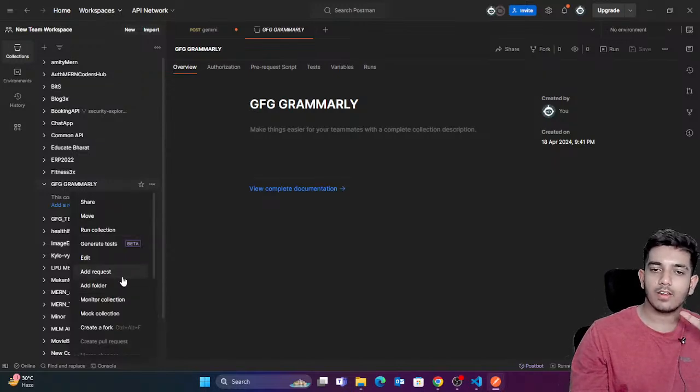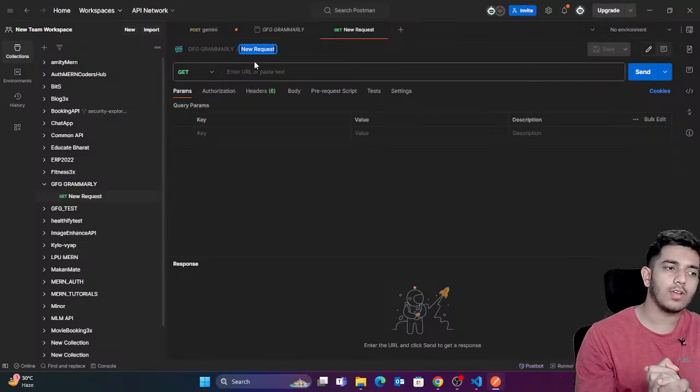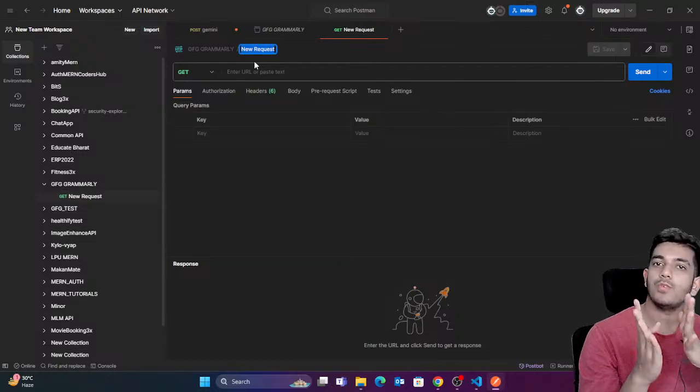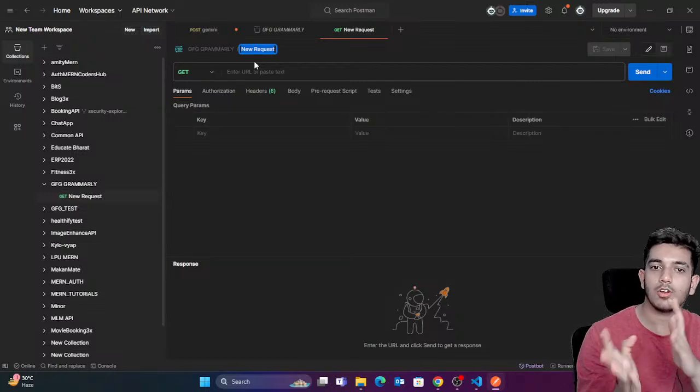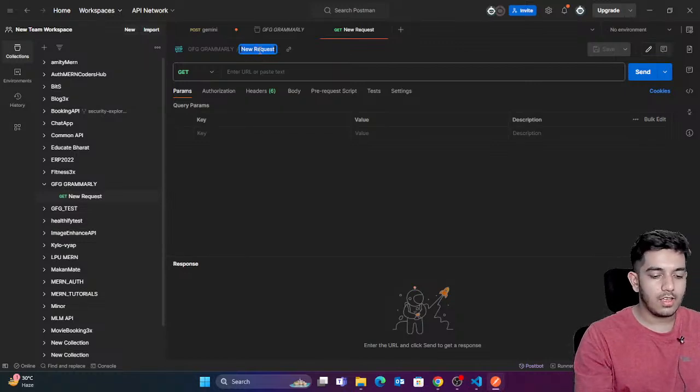Inside this, I'm creating a request to test my API. In future, if you are working for a company or a startup, or you're creating your own application, Postman is something which you're going to use a lot. So make a habit of using this one. First of all, I'm just going to name it API test.